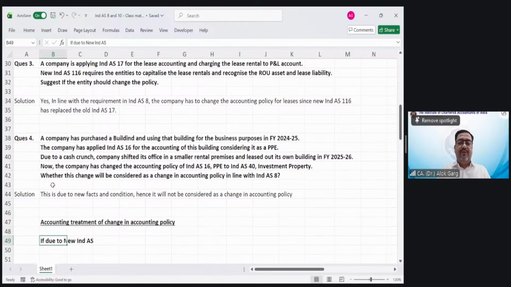If due to new Ind AS, see the transition provision, and apply accordingly.